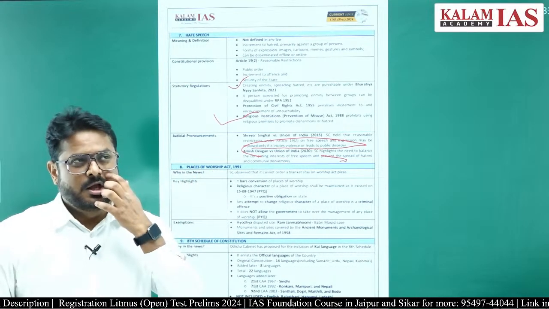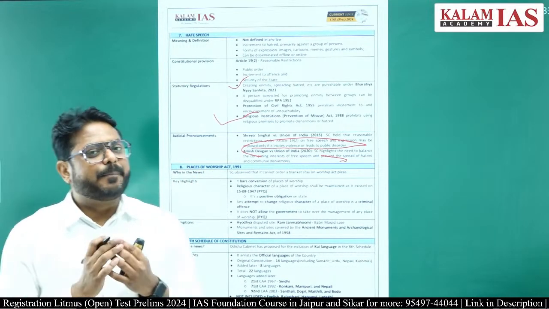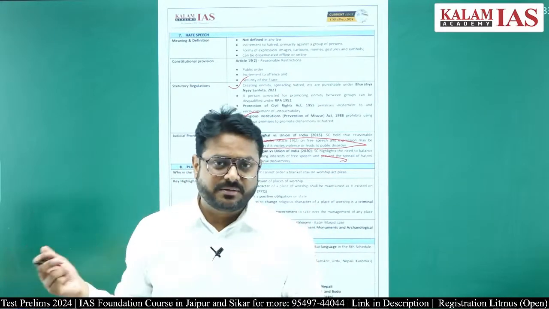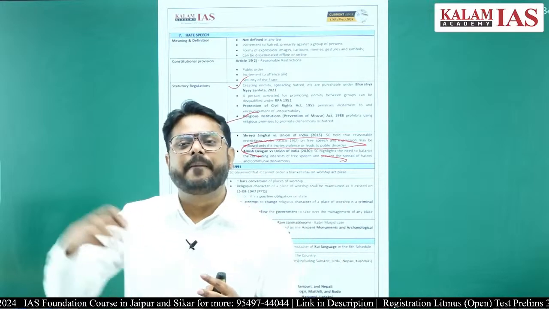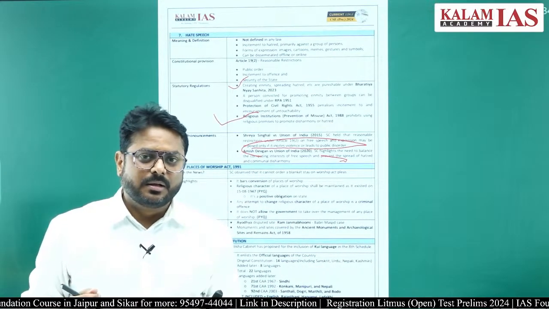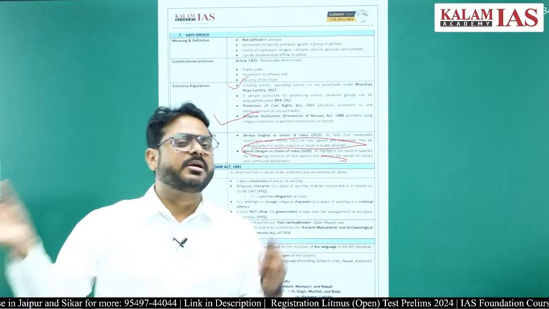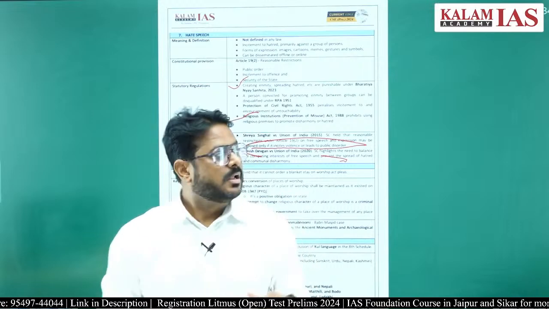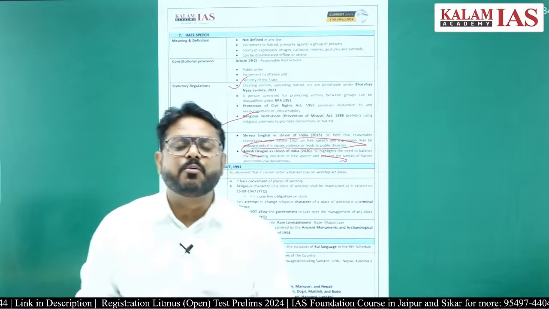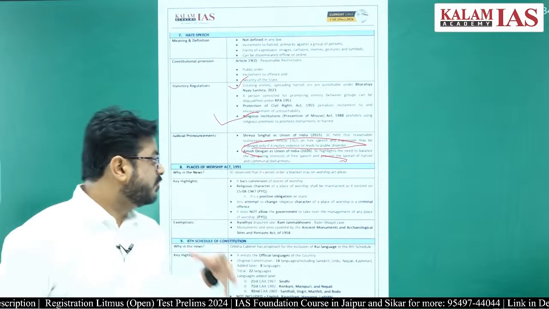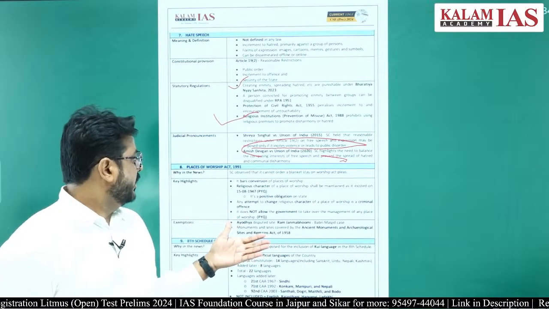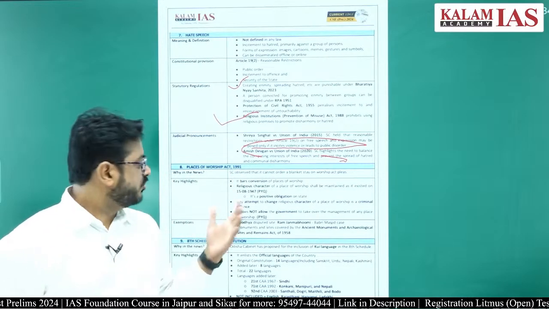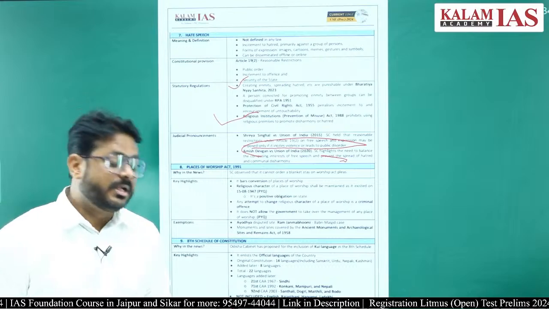So does that mean any place of worship can be converted from one religion to another? Can temples be converted into mosques, or mosques into temples? It is not possible. Why? Because the Places of Worship Act 1991 banned the conversion of places of worship since 15th August 1947.